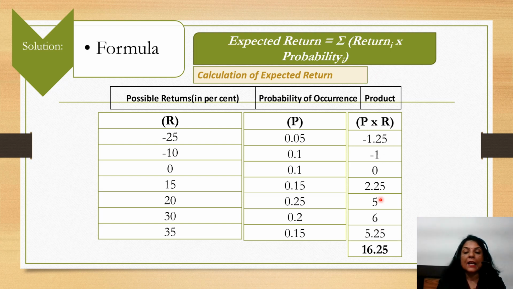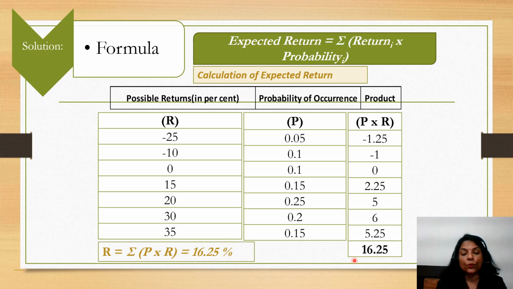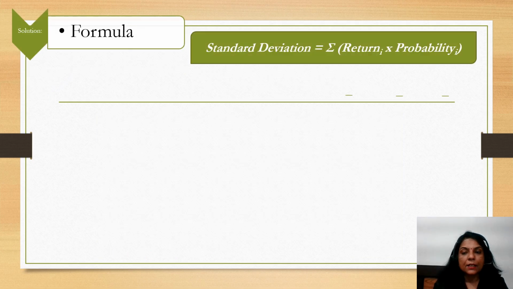I added all those values, and the expected return is 16.25%. So we have calculated our expected return, by multiplying the return with the probability and adding all those values.